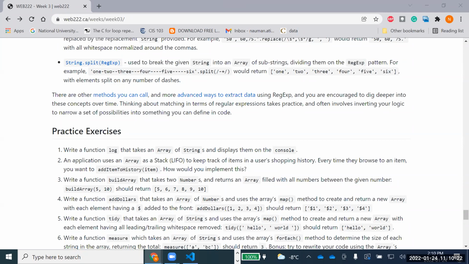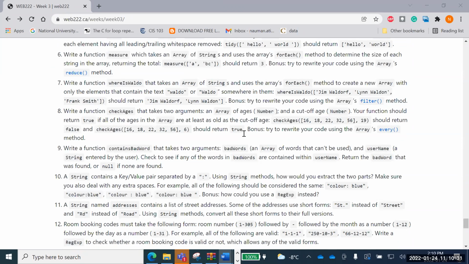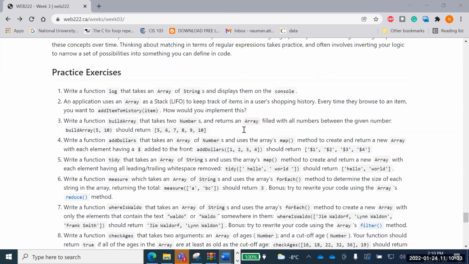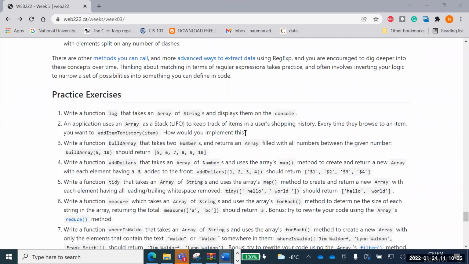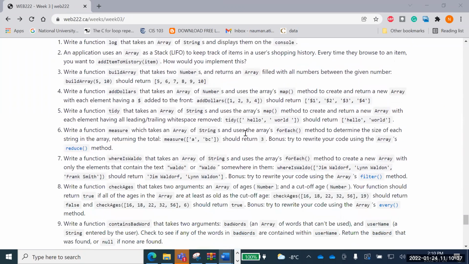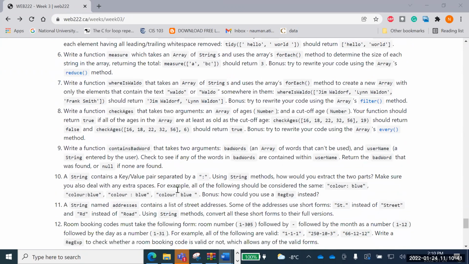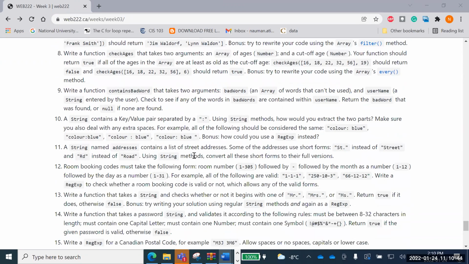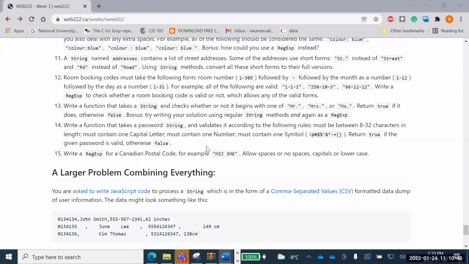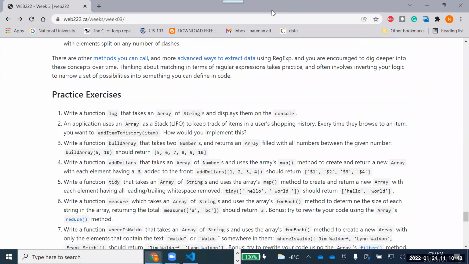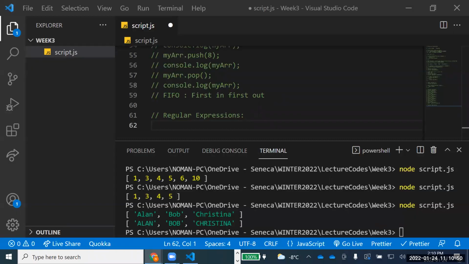So we will be talking about that, and that would be really interesting. This is the practice question for today, and most of the functions and most of the things that we have discussed, or everything, will come into play when we start working on these practice questions. So let me know if you have any questions related to that, and I would be happy to answer them.